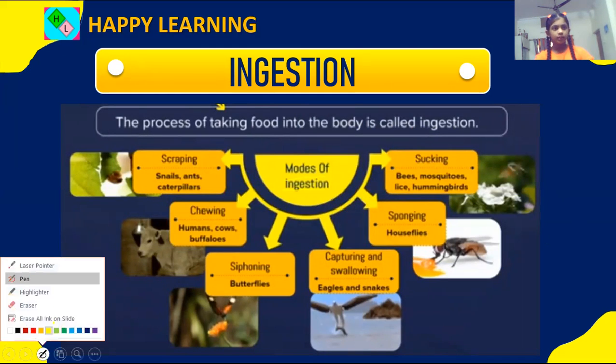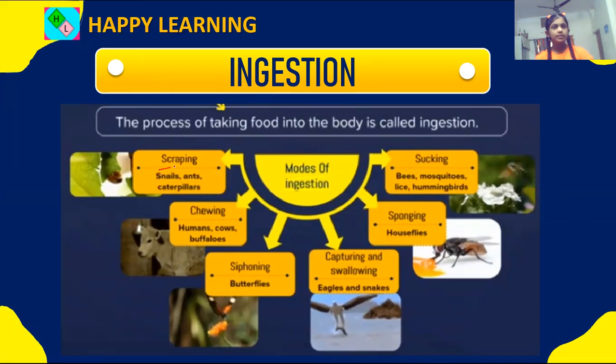First is scraping. Scraping is done by snails, ants, and caterpillars. Chewing is done by humans, cows, and buffaloes. So we also chew the food.